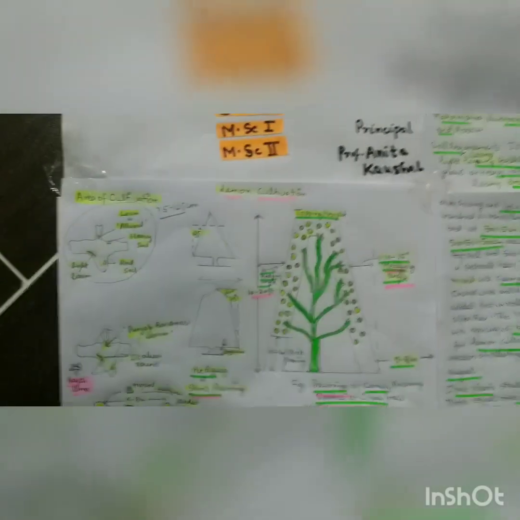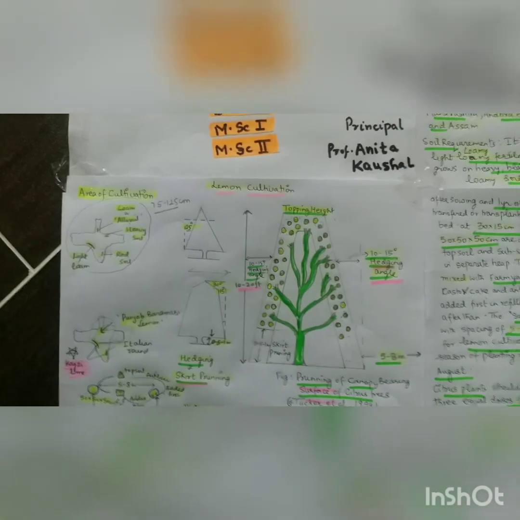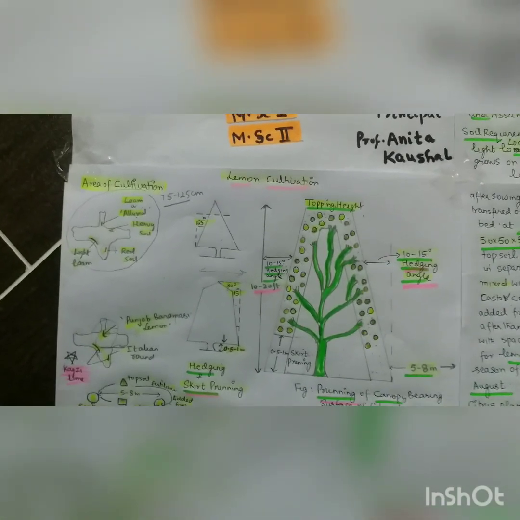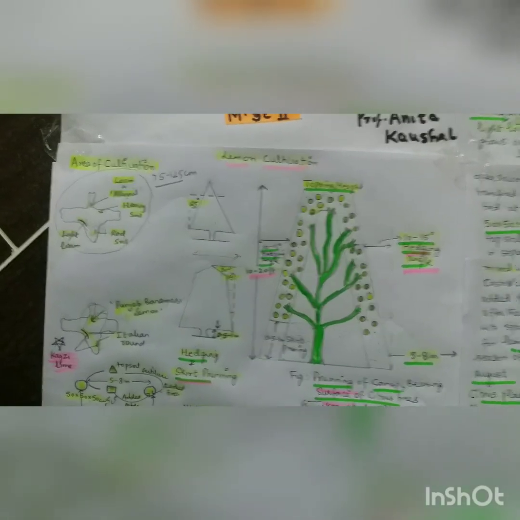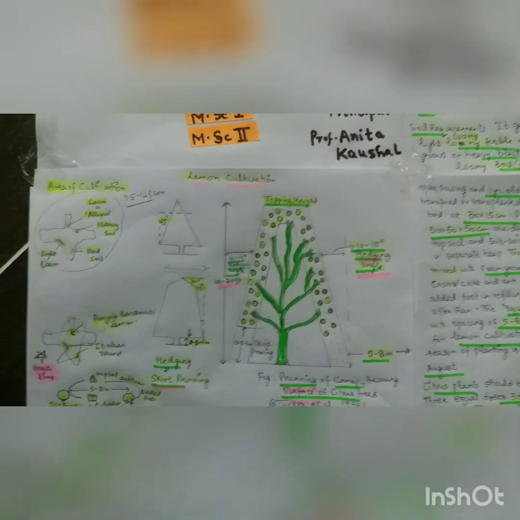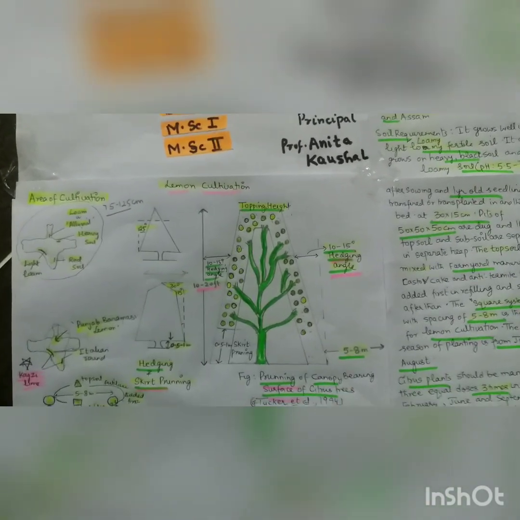So I will finish, and I will advise you to go through the 3 cultivations, grapes, lemon and mango together, because pit sizes are approximately the same and the technique is the same.